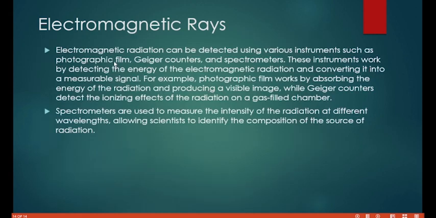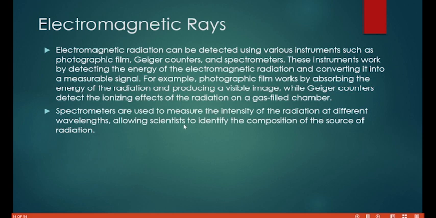And this is the continuation. Electromagnetic radiation can be detected using various instruments such as photographic film, Geiger counters, and spectrometers. These instruments work by detecting the energy of the electromagnetic radiation and converting it into a measurable signal.